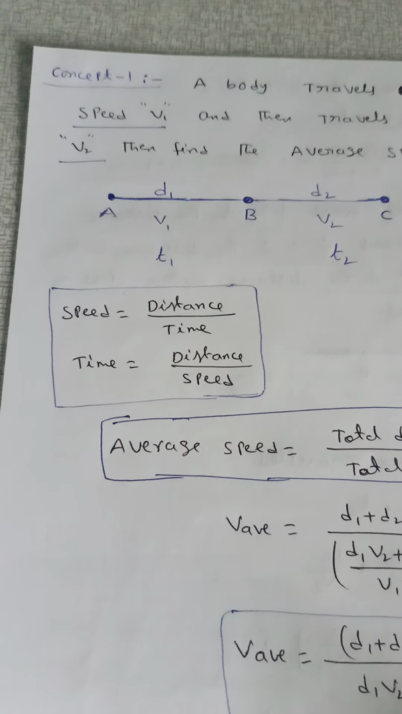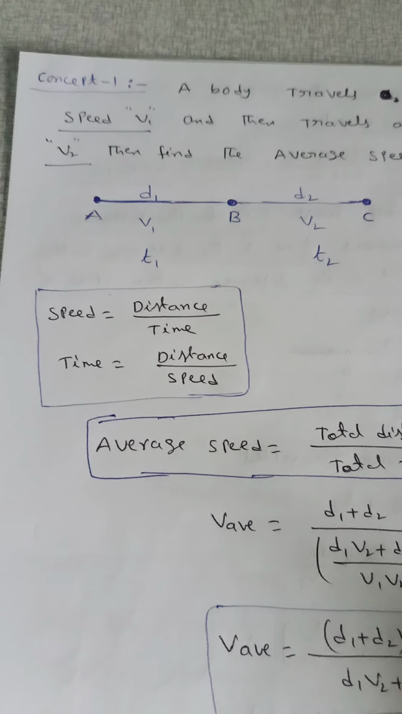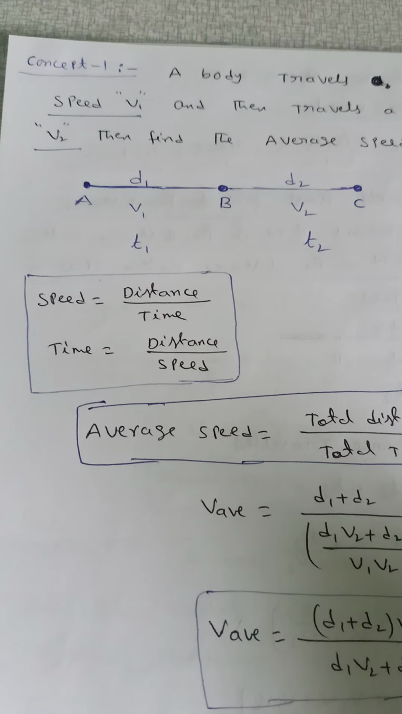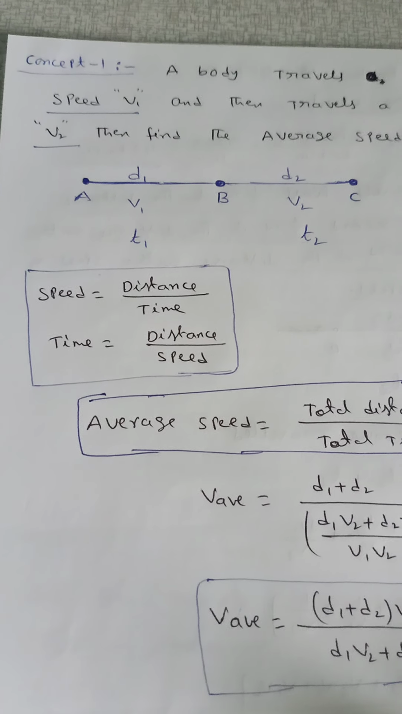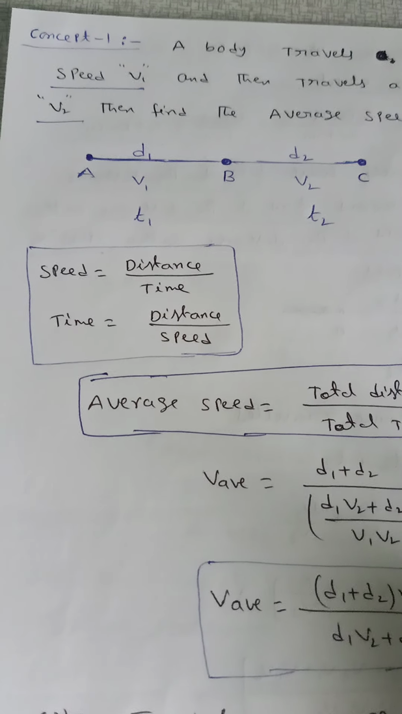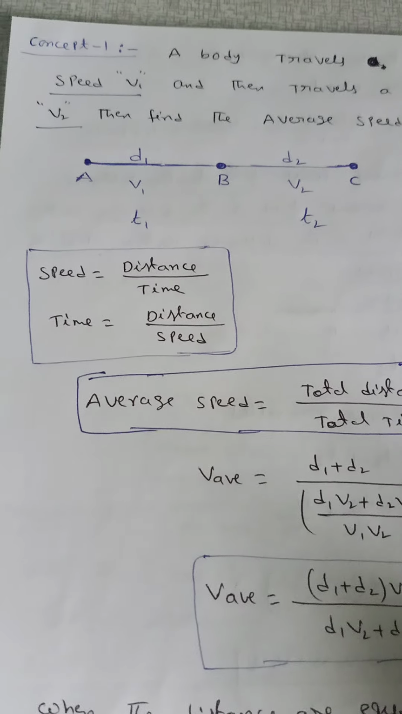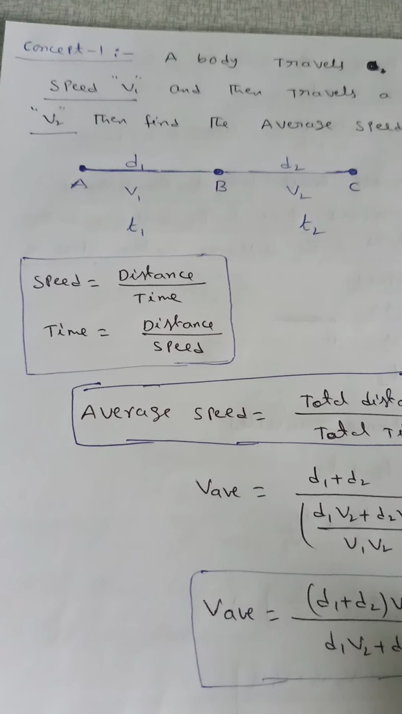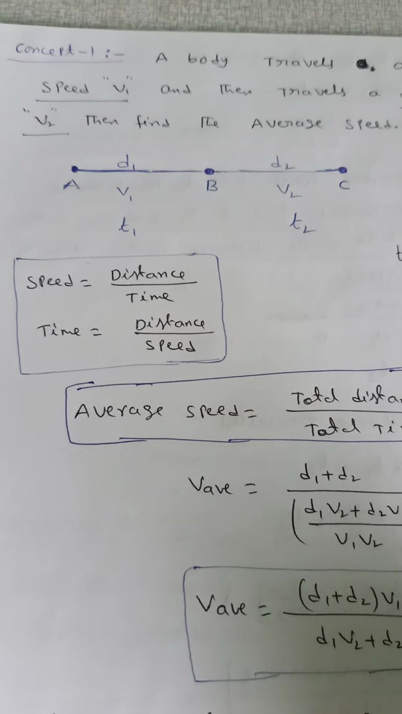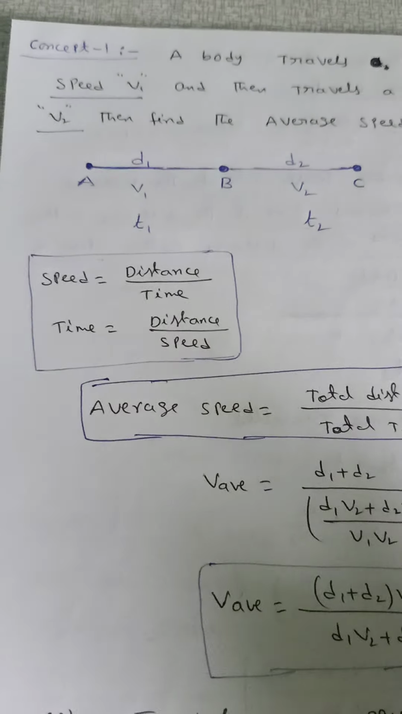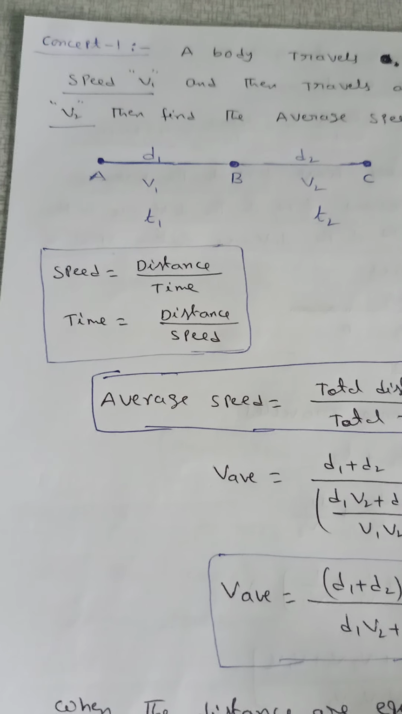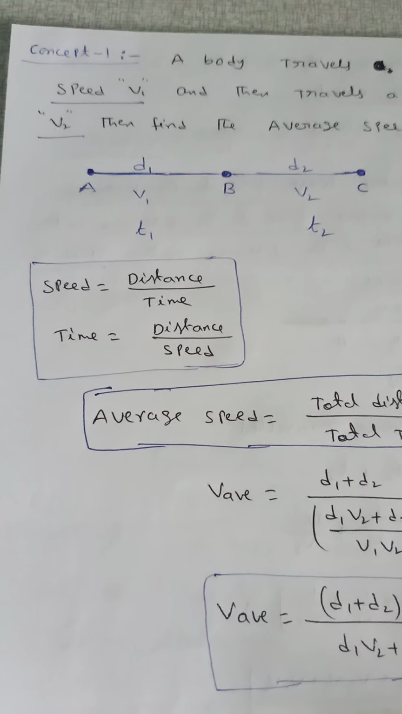Now, in the last class we discussed examples of distance and displacement and speed, and different types of speed: uniform speed, non-uniform speed, average speed and instantaneous speed. Average speed means the total distance by the total time. And today I will explain some concepts and related problems on average speed.